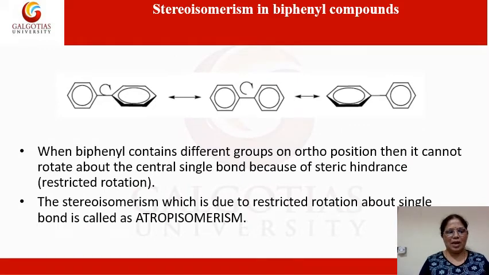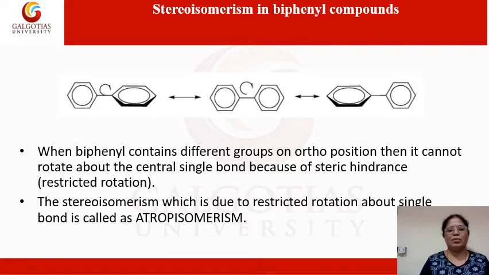So let us understand in detail by taking some examples. Here, when the biphenyl molecule contains different groups on ortho position, then it cannot rotate about the central sigma bond because of the steric hindrance. That is, it makes a restricted rotation.